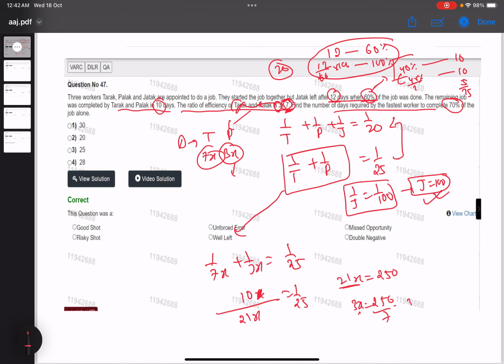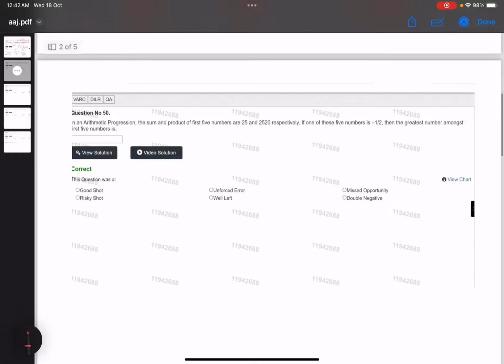So this will be somewhat 35 point something. And this is 100. So for sure this is the fastest person. Okay. So 250 by 7 will be the time required for him to do the whole job. For 70% work, the time will be this. Solve this, 25. So 25 is the answer to this question. That's it. Okay. This should be your thought process while solving. Let us do another question.